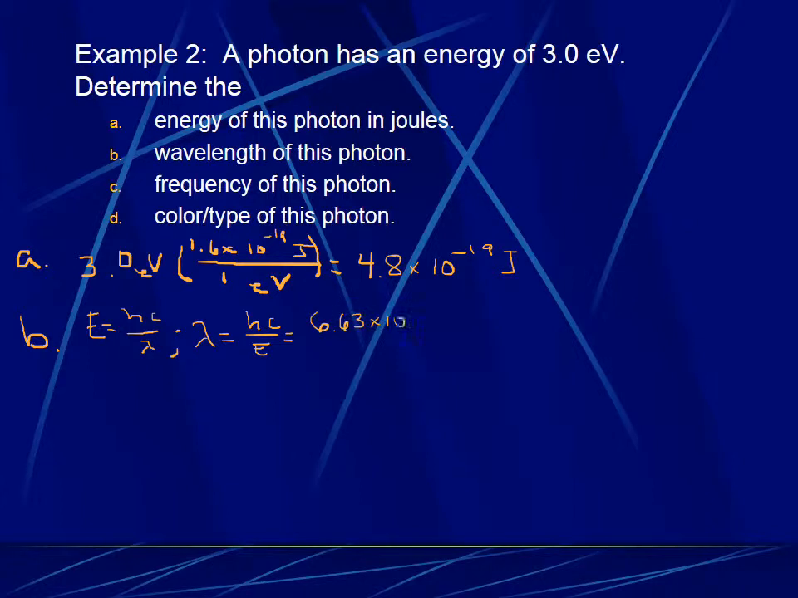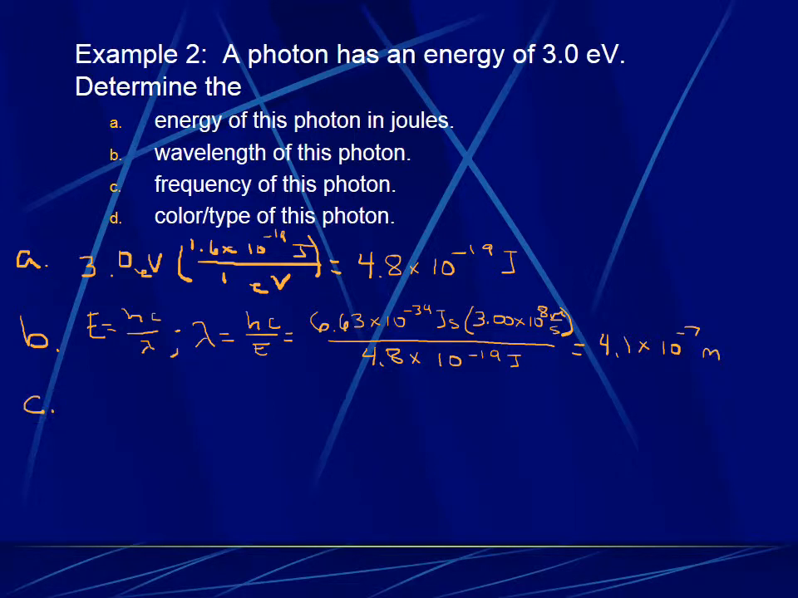6.63 times 10 to the negative 34 joule seconds for Planck's constant. 3 times 10 to the 8 meters per second for the speed of light in vacuum. And the energy, we're always going to use joules in these formulas. 4.8 times 10 to the negative 19 joules. And so our wavelength turns out to be 4.1 times 10 to the negative 7 meters.